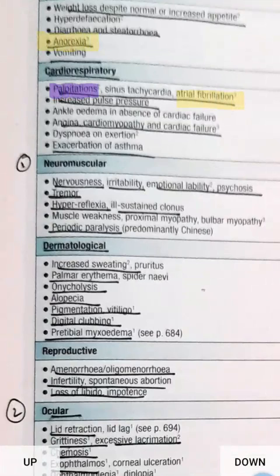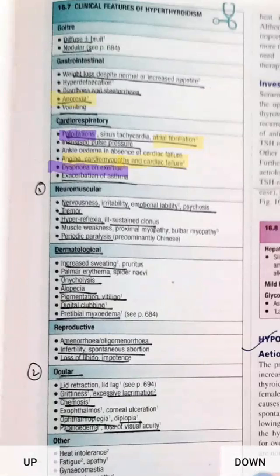Palpitations, then increased pulse pressure, then ankle edema in the absence of cardiac failure, angina, cardiomyopathy, cardiac failure. These are the features which will be seen in elderly people. Dyspnea on exertion is an important general feature. Exacerbation of asthma. So the points which I am highlighting with purple are the general clinical features.